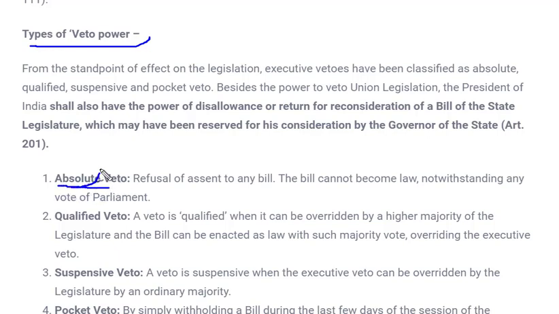Absolute, by the name itself, it is understood that if any bill comes to him, he can just directly refuse that I won't give my assent, I won't sign this bill, so that it becomes a law. So this means absolute veto.